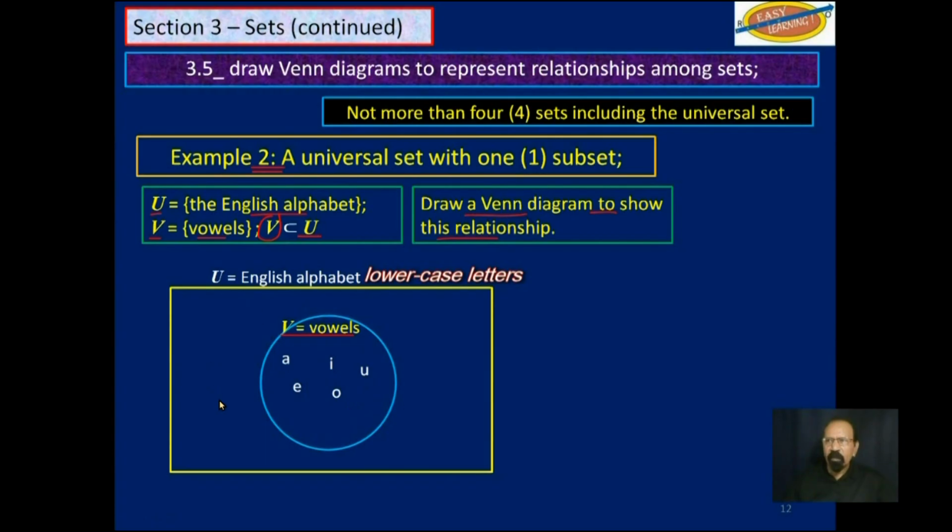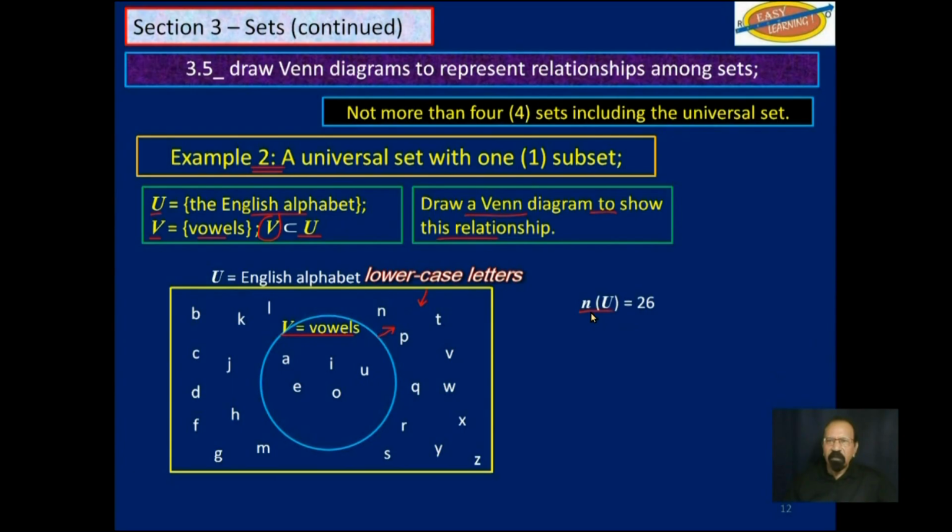So we will write those outside of the blue circle, but inside of the yellow box, which would be B, C, D, F, G, H, J, K, L, M, N, P, Q, R, S, T, V, W, X, Y, and Z. So again, this is a very simple Venn diagram to show the relationship here between vowels and the universal set.